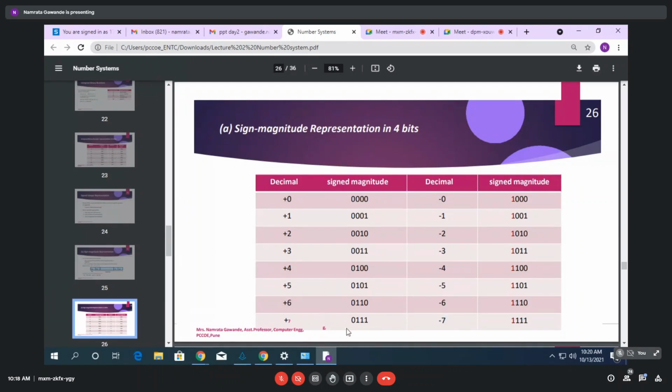Plus 7 starts with 0, then 1, 1, 1, representing 7. If the MSB is 0, it will be positive 7. Before 1, 1, 1, if it is 1, it will be a negative number, right? But only if it is specified that you have to calculate the signed integer representation of this number, you follow this logic. Otherwise, by default we consider unsigned numbers, right?